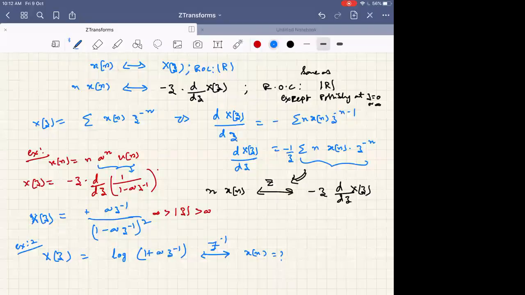So you are able to see the screen, I hope, right? Right. So in the previous class, there was a discussion about the Z transform of n into x of n, right? Finally, we have derived it as minus z into d by dz of x of z, and we finally found x of z equal to this, correct? So what is the ROC? At that time, we have just quickly concluded that the ROC is like this. Is there any correction needed in this?